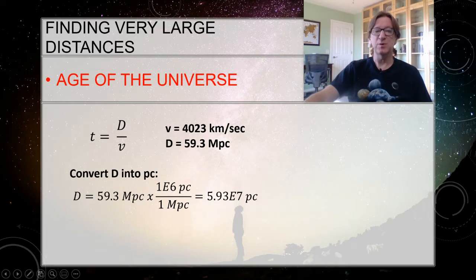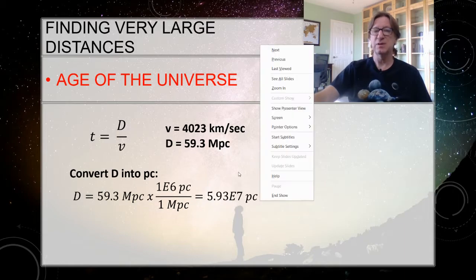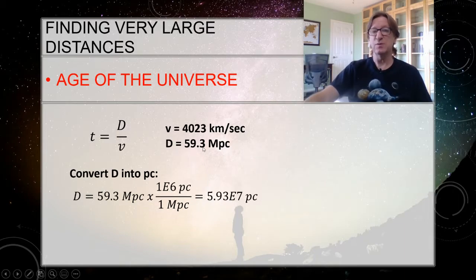So I'll put the megaparsecs in the bottom, parsecs in the top. 1 goes with the megaparsecs. 1 times 10 to the 6 goes with the parsecs. Multiply by everything in the top, divide by everything in the bottom, and I get 5.93 times 10 to the 7 parsecs, which is the same thing you would have gotten if you had taken this and multiplied by 1,000,000, but now you know why.